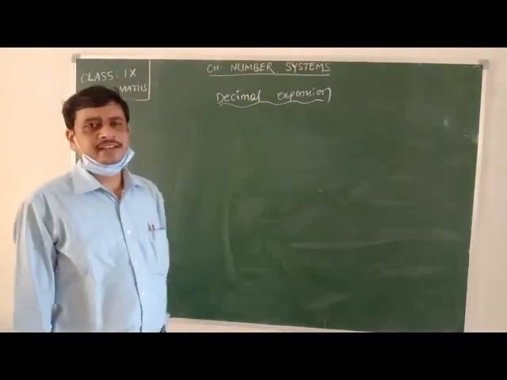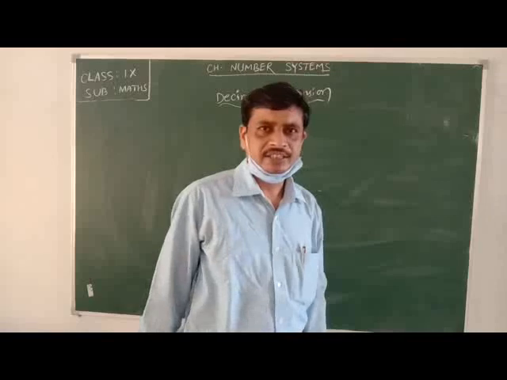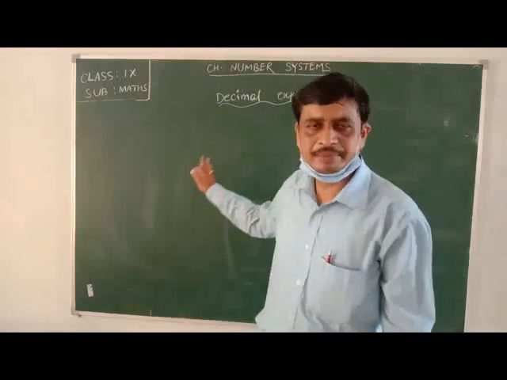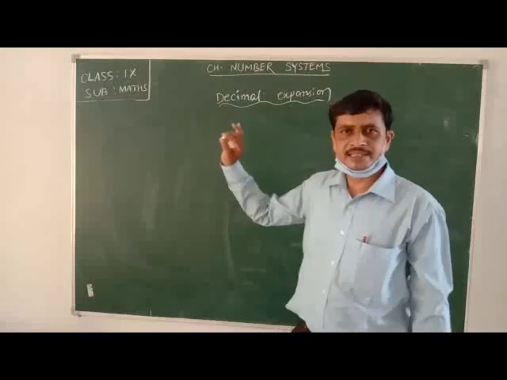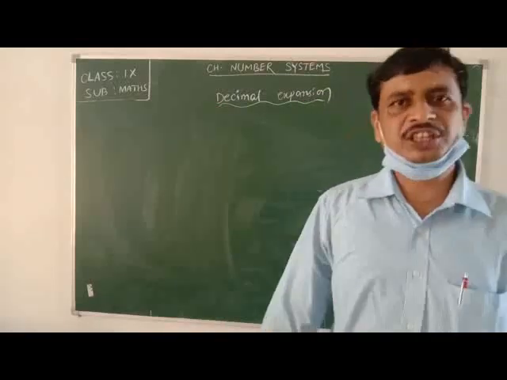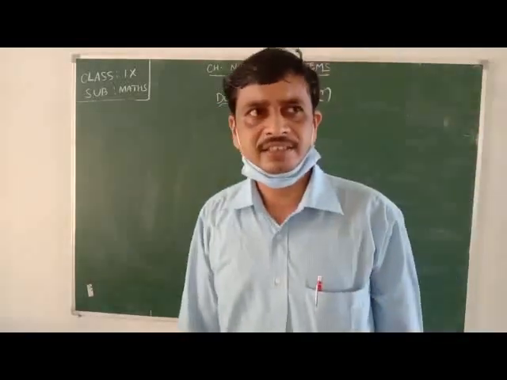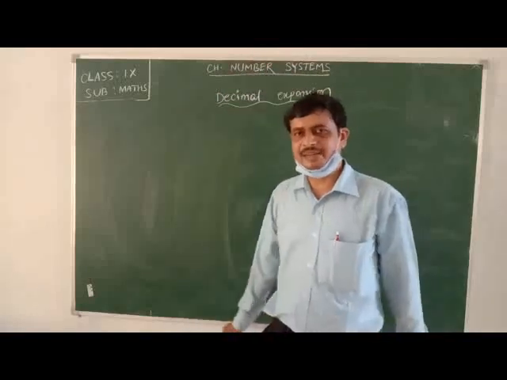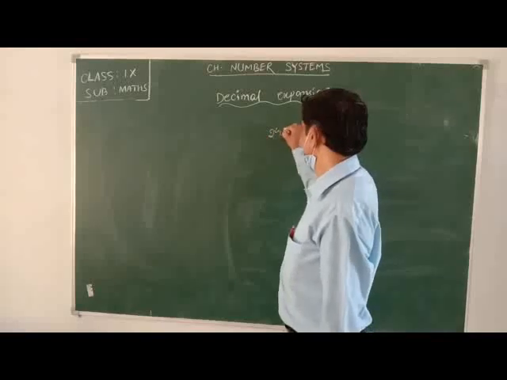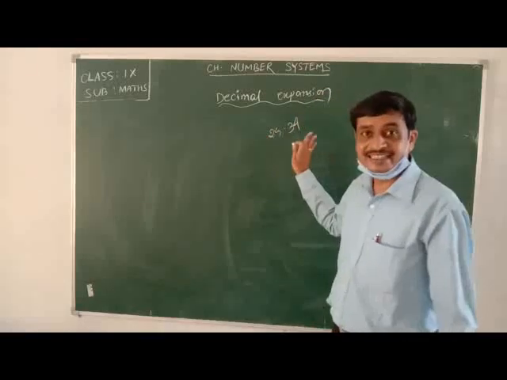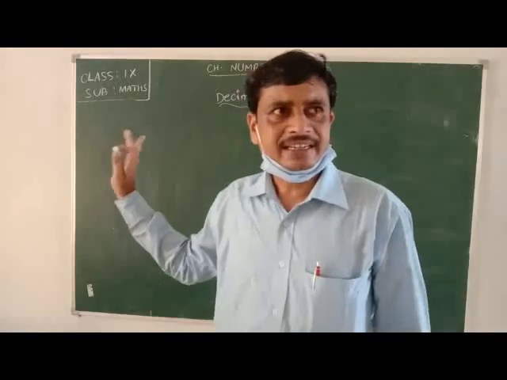Now, decimal expansion. That means when a number is expressed in the form of a decimal. If a number contains some decimal places with non-zero quantity, that expansion is called decimal expansion. Like 25.34. Here, this 34 is in its decimal place.